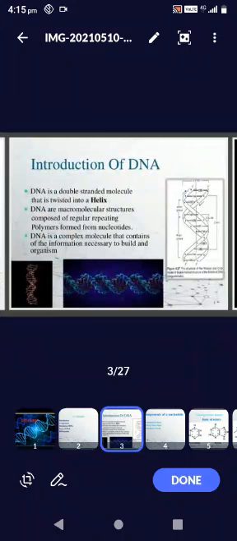Introduction of DNA. DNA is a double stranded molecule that is twisted into a helix, and DNA is a macromolecular structure. It is composed of repeating polymers formed of nucleotides, and DNA is a complex molecule containing the information necessary to build organisms.